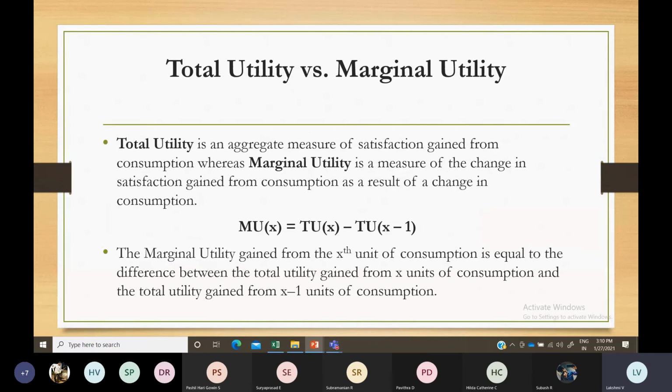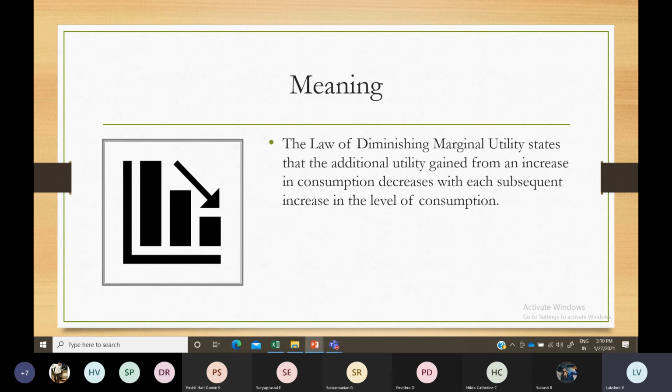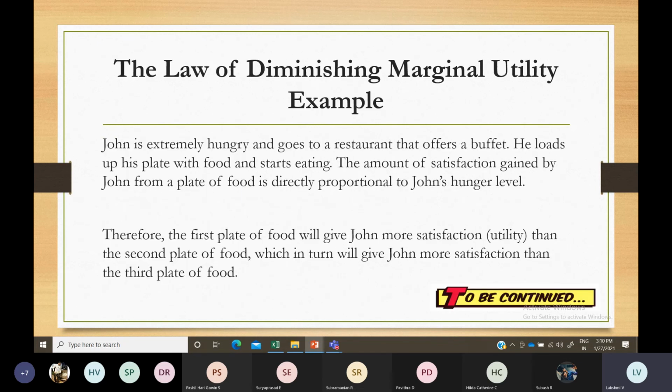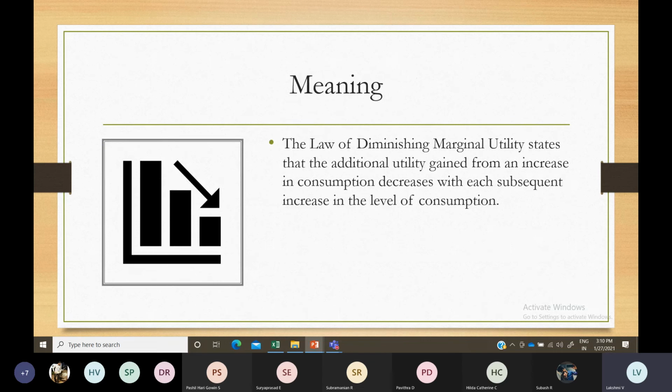You must know what is meant by total utility and what is meant by marginal utility. First of all, you must know what is meant by utility. The law of diminishing marginal utility explains, for every additional unit of consumption, what benefit or satisfaction you are deriving.